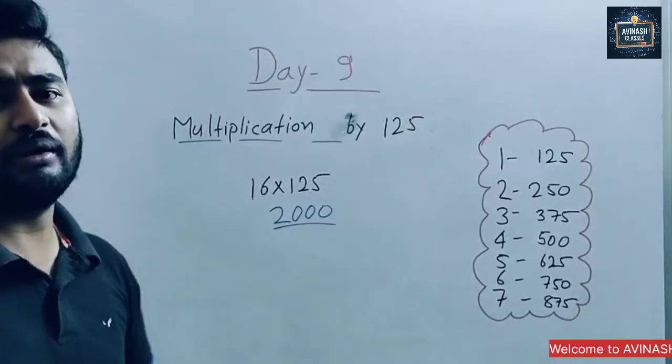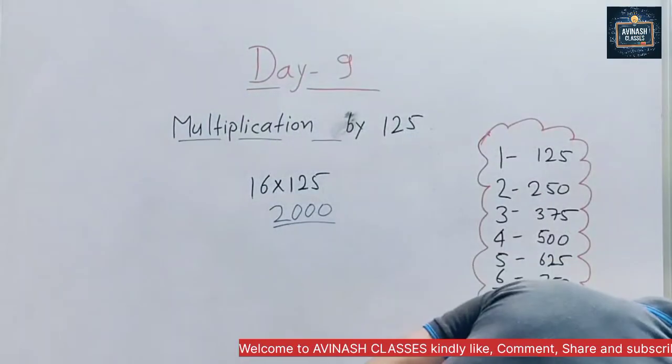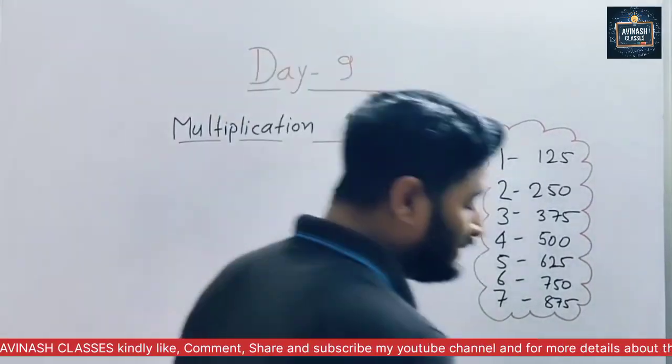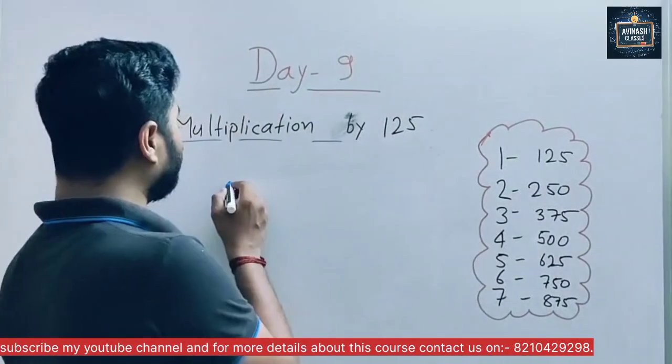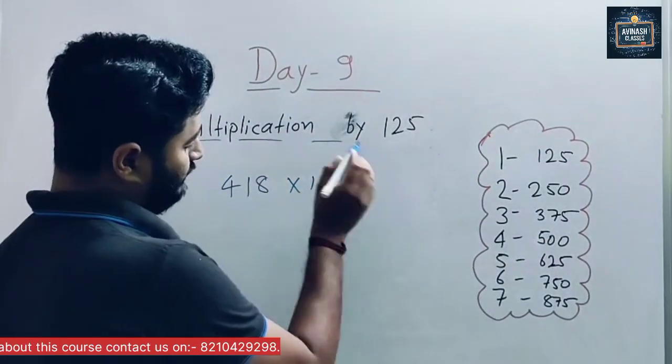Sir, this is a small number. Very easy. Sir, come with some big number. Okay, so we try with some big number. And sir, when that number is not completely divisible by 8, then what happens? So here we are taking 418 multiplied by 125.